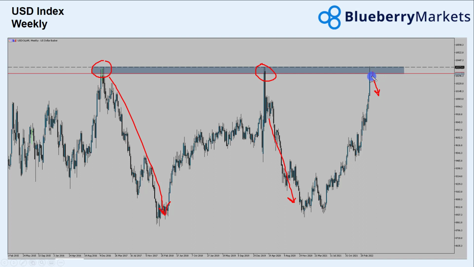Obviously, dollar fundamentals are fairly bullish at the moment, fairly strong, so it'd be interesting to see what happens here. Maybe we'll get a bit of a consolidation period like what happened back in 2016 before seeing that drop. I doubt we'll see something as reactive as what we saw in the previous test, because that was just after the COVID spike, so the market recovered pretty well after that. But still expected maybe a little bit of rejection here and some downside to come.